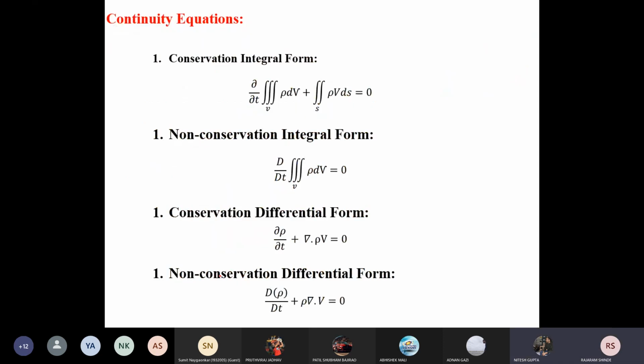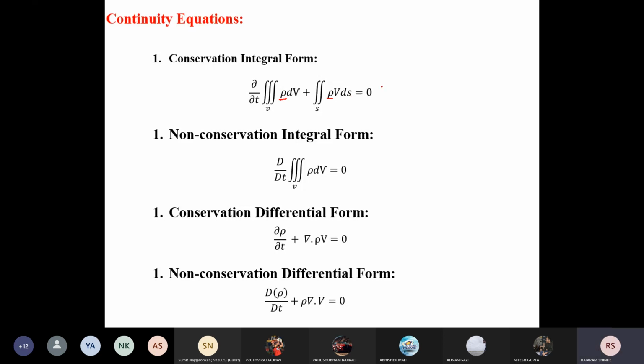Now these are the equations, and you can see we can apply them to different types of flows. If we consider an incompressible fluid, we can take the density as a constant term, not varying with time, so we can remove the density from all these terms.